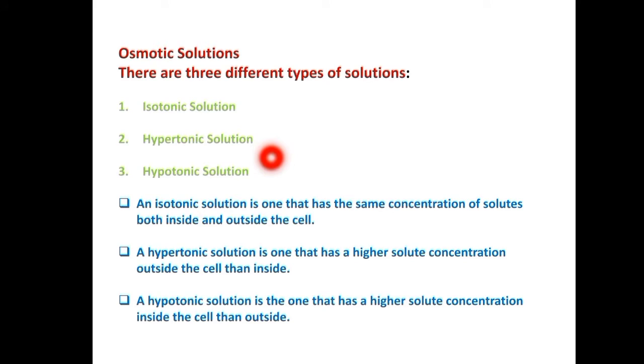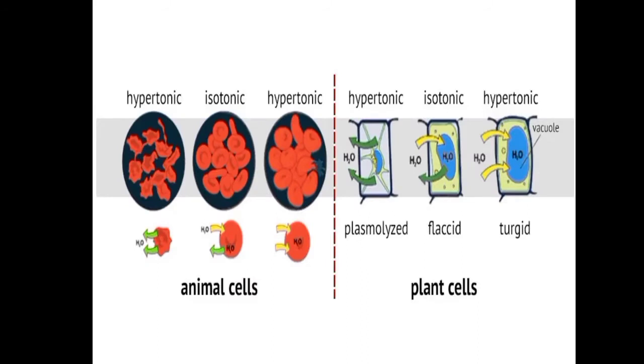So the first one is an isotonic solution, you can see here. If a cell is placed in an isotonic solution, there will be no net flow of water into the cell or out of the cell. So the cell's volume will remain stable here.